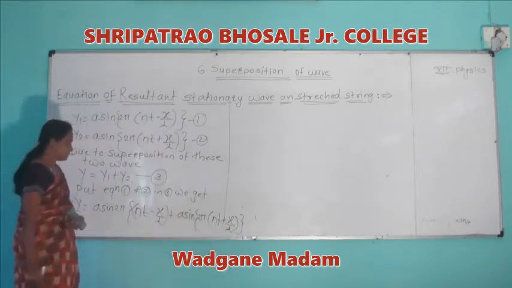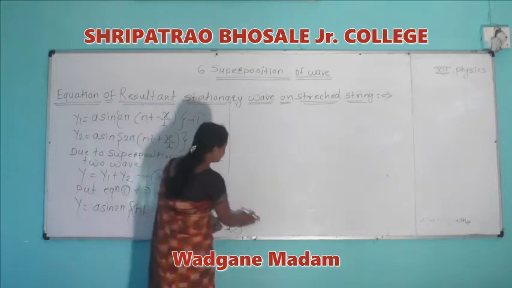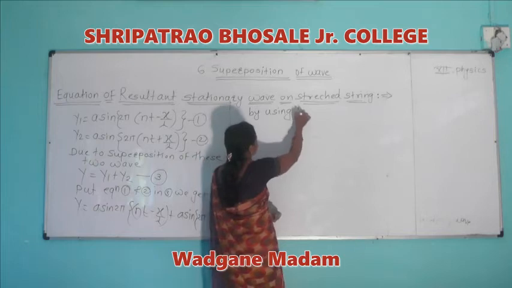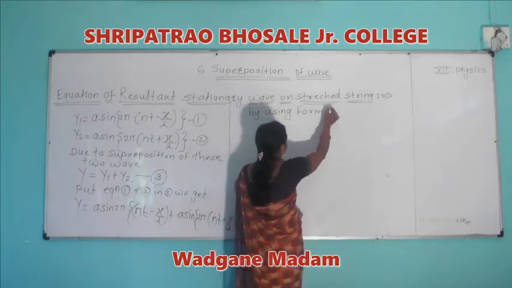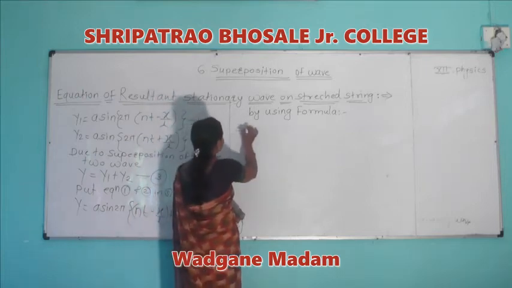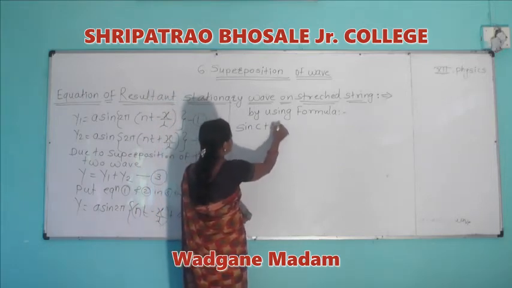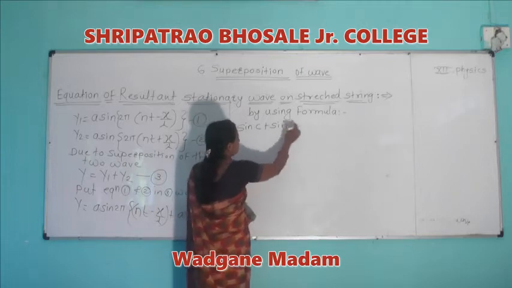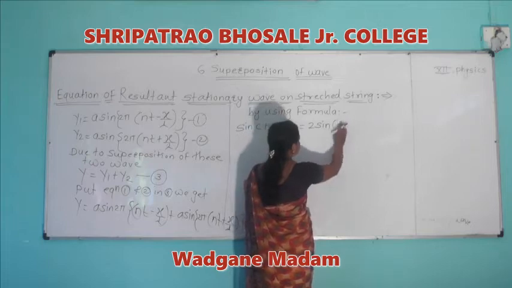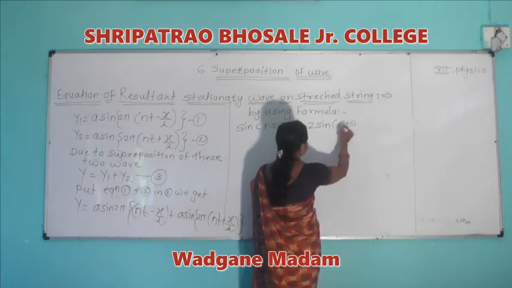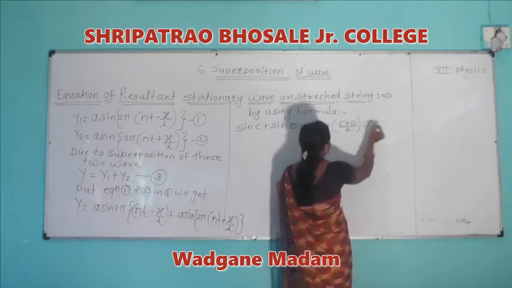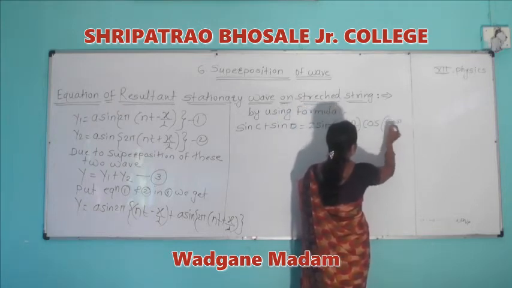This is the resultant displacement. By using the formula we know: sin C + sin D = 2 sin((C + D)/2) cos((C − D)/2).